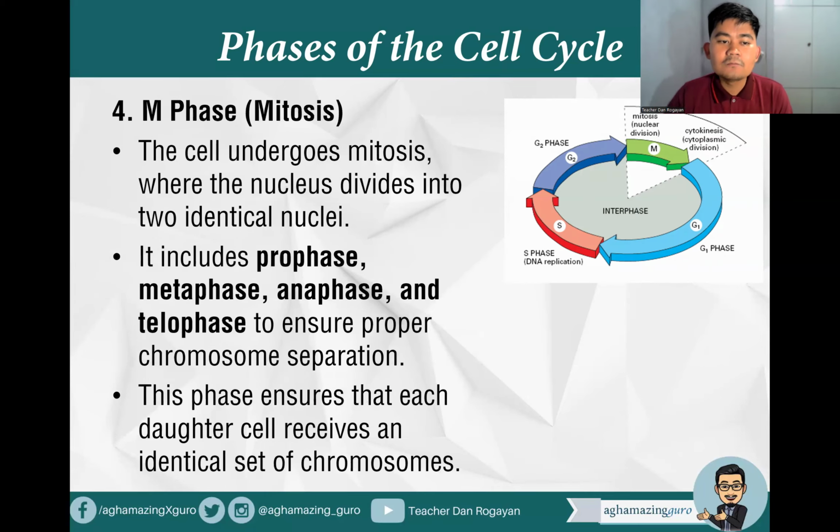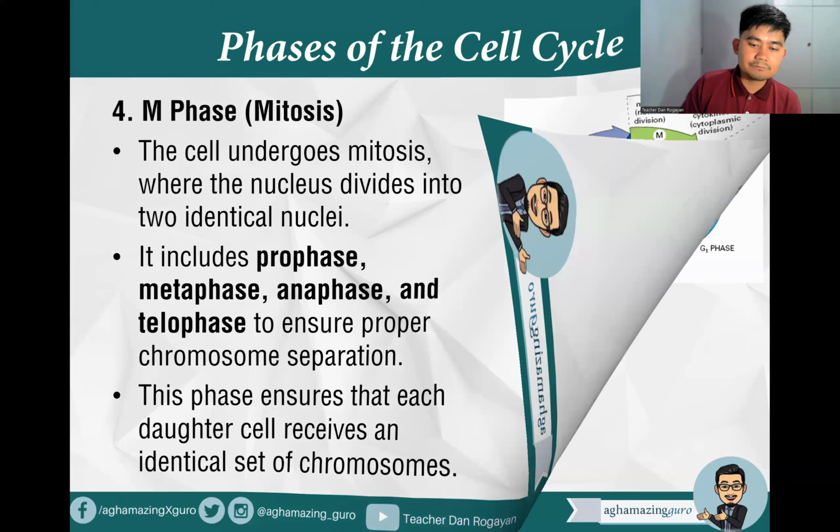Then, of course, our M phase or the mitotic phase or the mitosis. The cell undergoes mitosis where the nucleus divides into two identical nuclei. So it includes the prophase, metaphase, anaphase, and telophase, or the PMAT or PROMAT, to ensure proper chromosome separation. So this phase ensures that each daughter cell receives an identical set of chromosomes, and that is diploid cells, which has 46 chromosomes each. Okay?